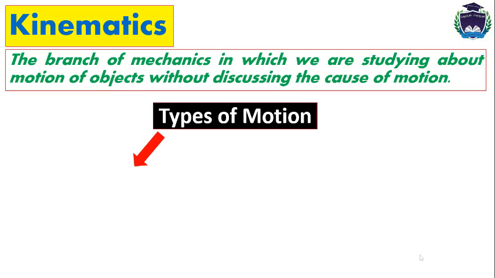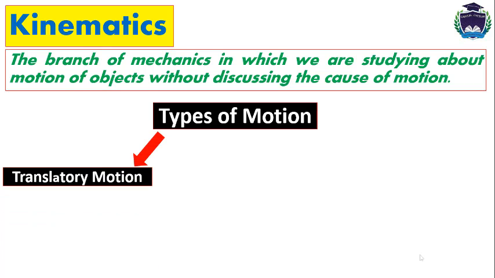So the types of motion are, first, translatory motion. We can define translatory motion as the motion of an object in a line without rotation. The line may be a curved path, it may be a circular path, it may be an irregular path.